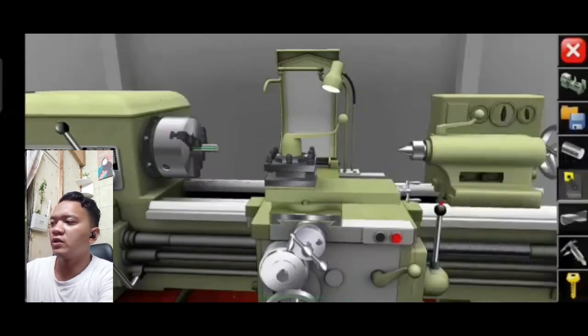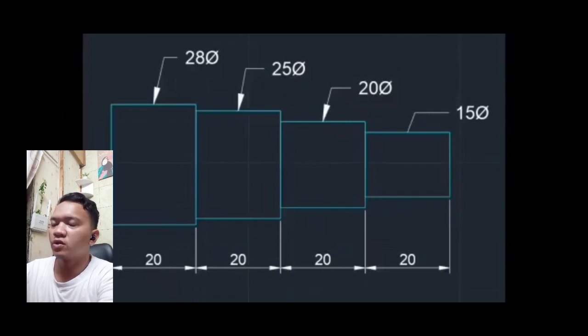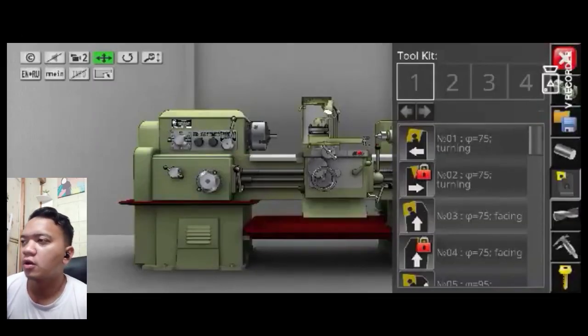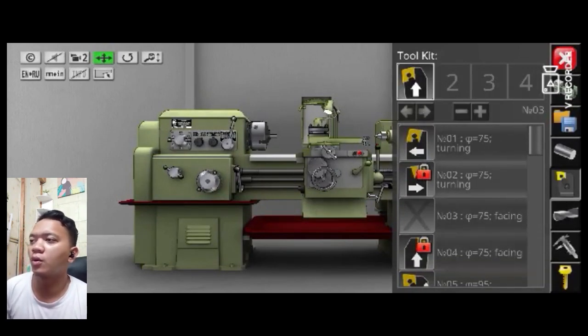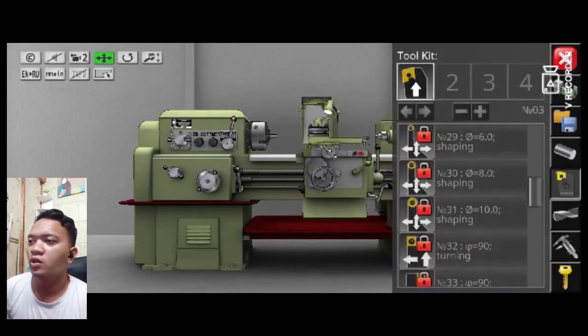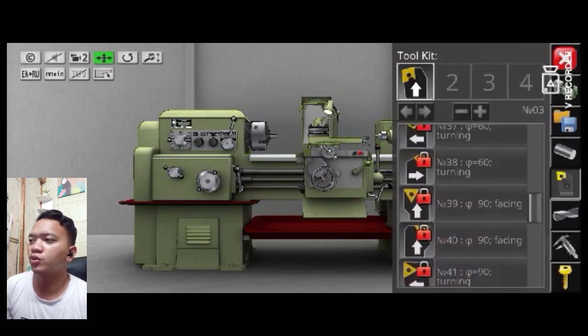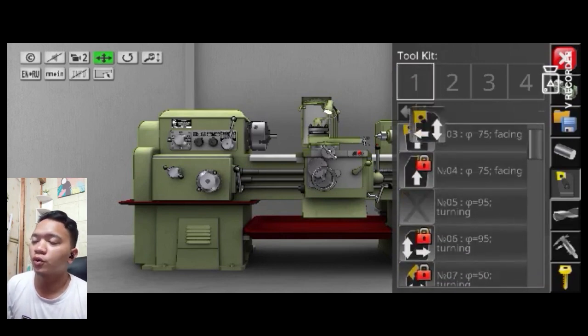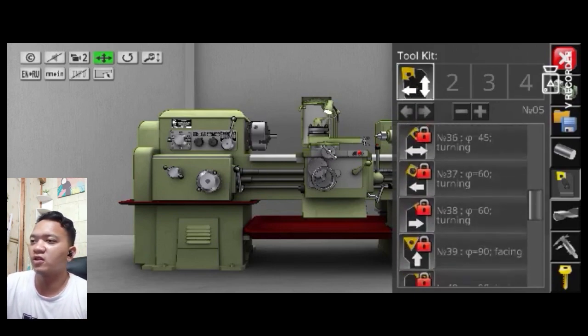At the end of this video, there will be a given task to be accomplished. But before that, we need to prepare all our tools on the tool post so that we can proceed to the facing and turning operation. In turning operation, it is better to use grooving tools to prevent the angle cut.